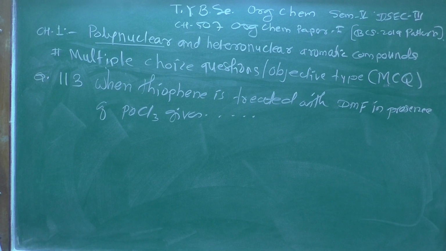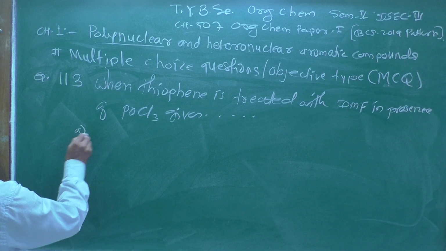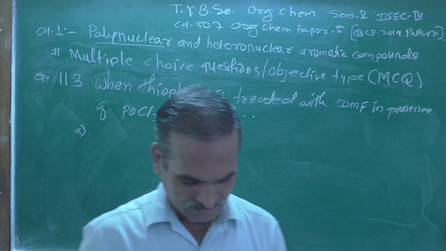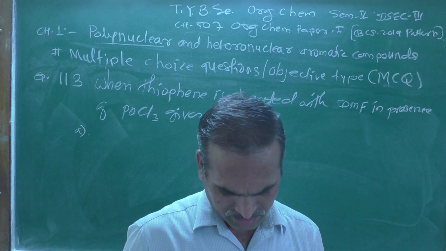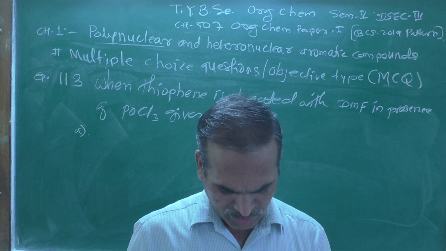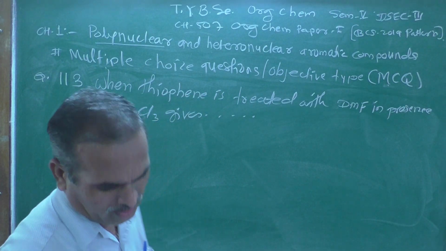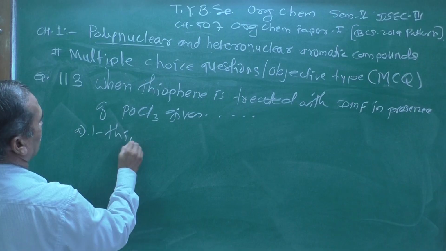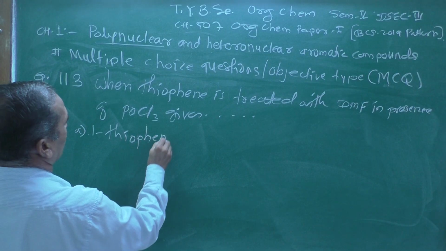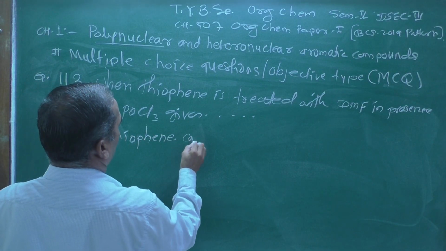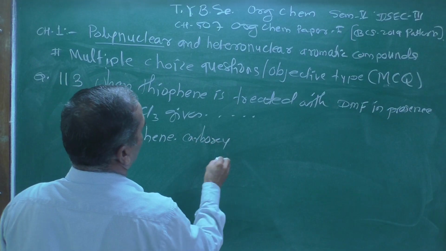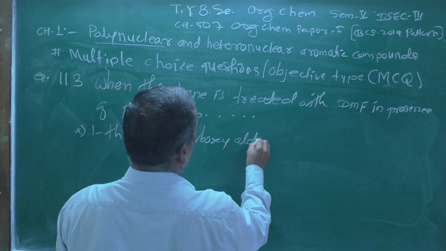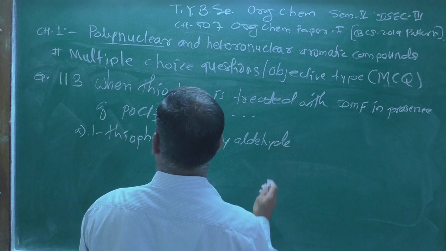Now the options are given. A option will be 1-thiophene carboxaldehyde.